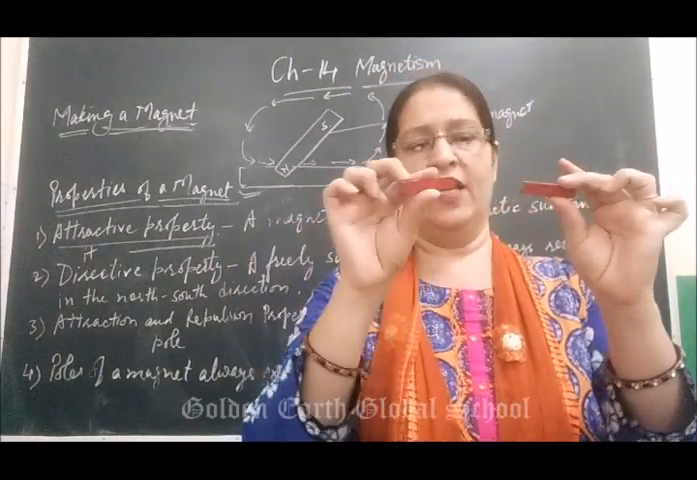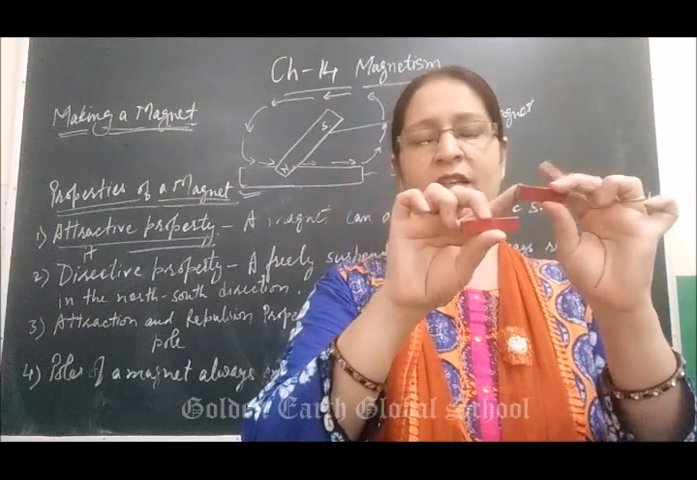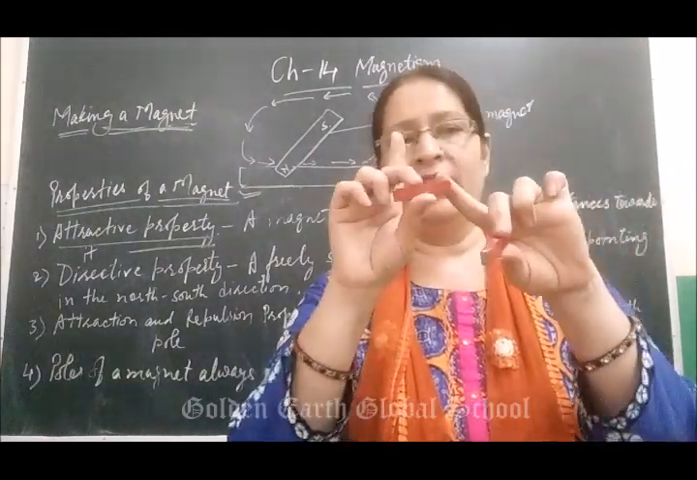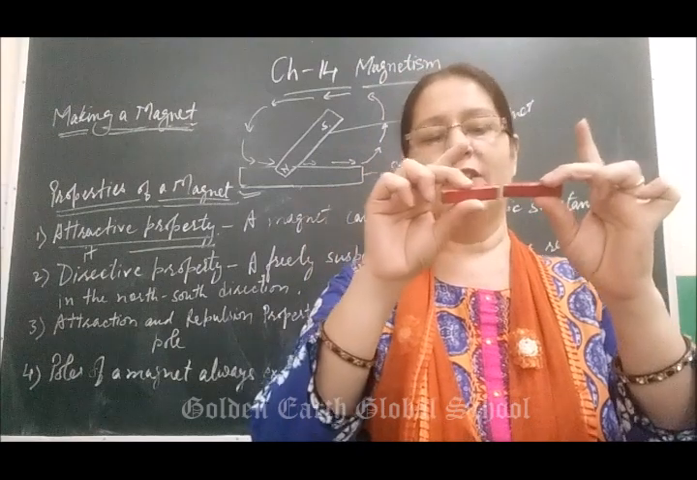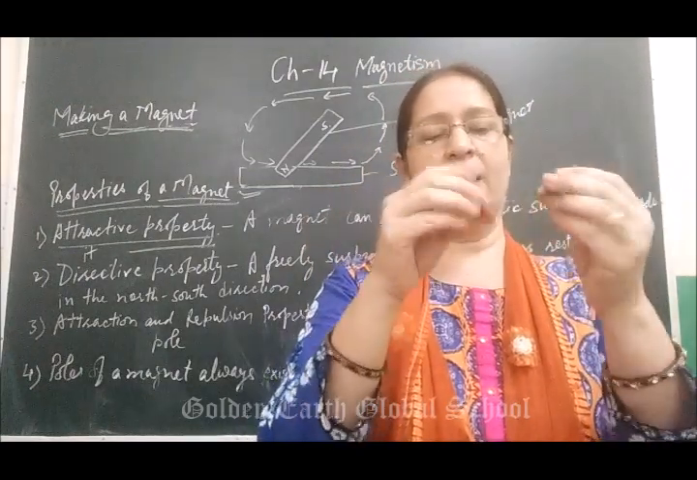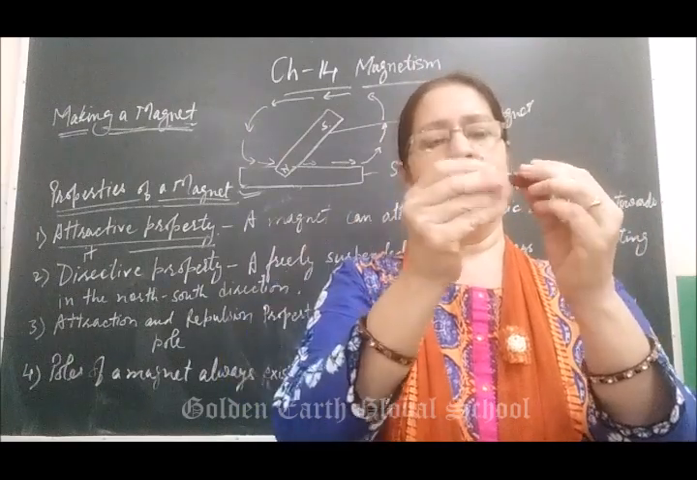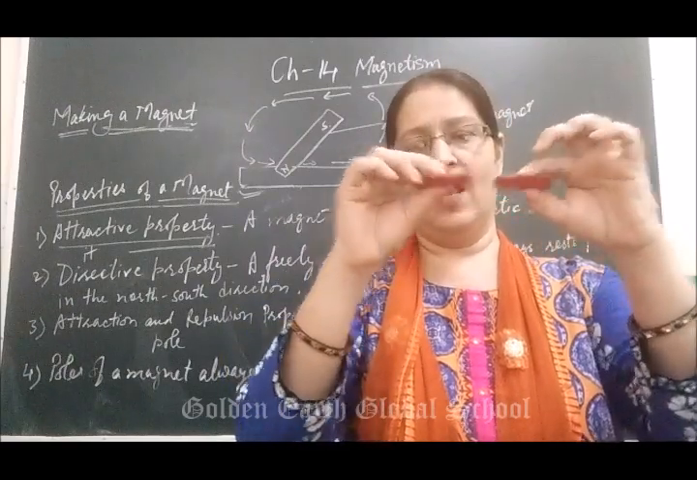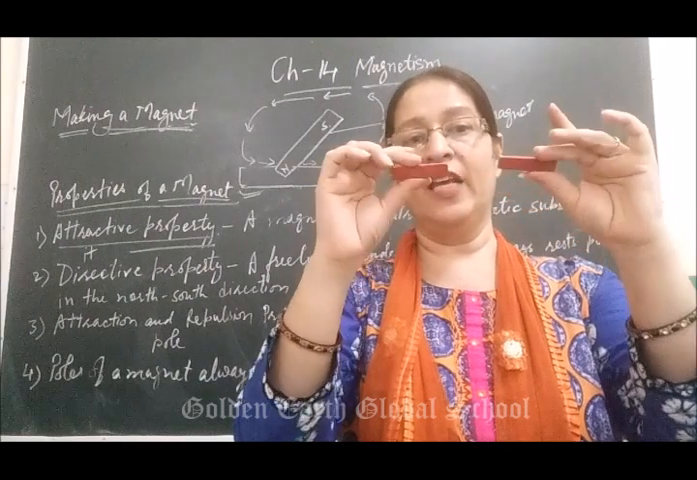If they are, this is the south pole of the magnet, and this one is also the south pole. That's why it will not attract, it will repel. See, now the magnets are attracting each other.